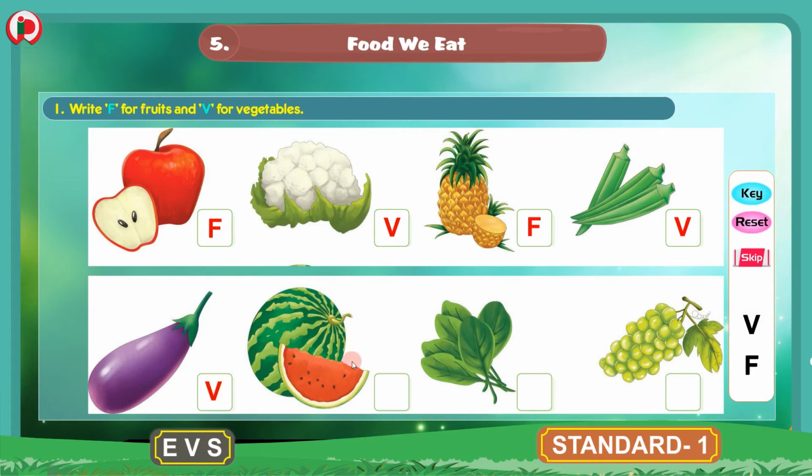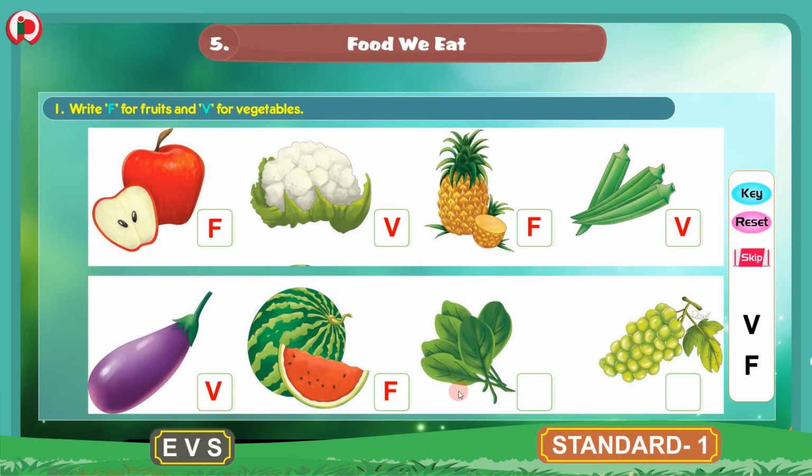The next picture is, this is watermelon. This is a watermelon and watermelon is a fruit. So we will write F for fruit. F for fruit. Watermelon is a fruit. So we are writing F.